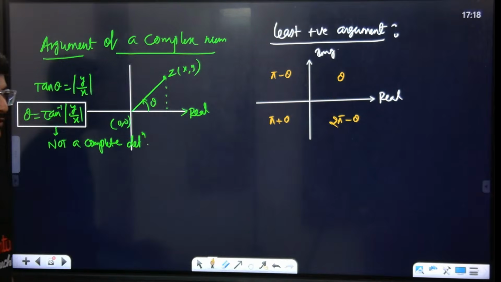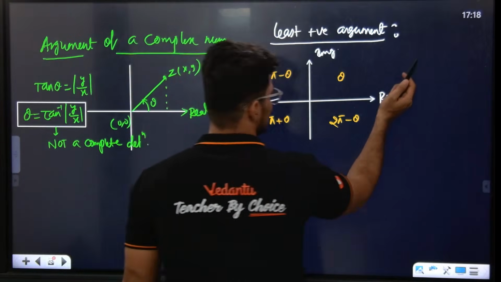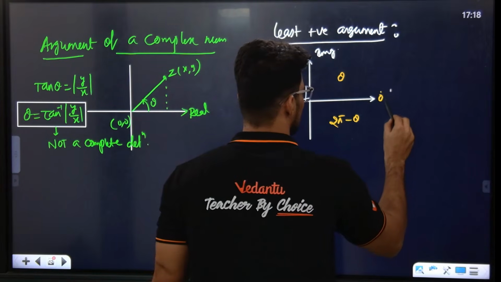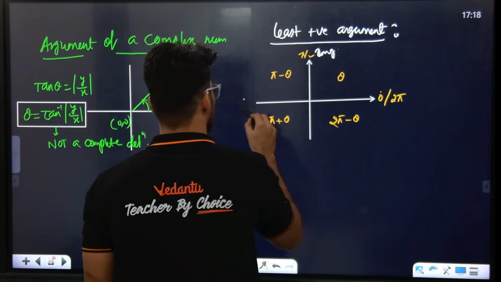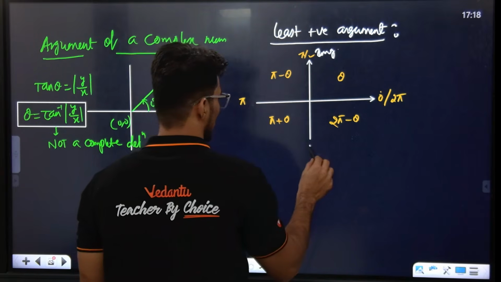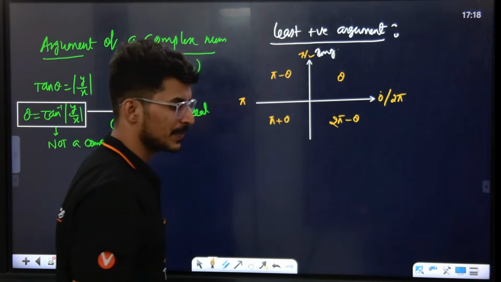This is the least positive argument concept. Why is it like that? The real axis is at 0 degrees, then 90 degrees, then 180 degrees, then minus 90 degrees, or you can say 3 pi by 2.